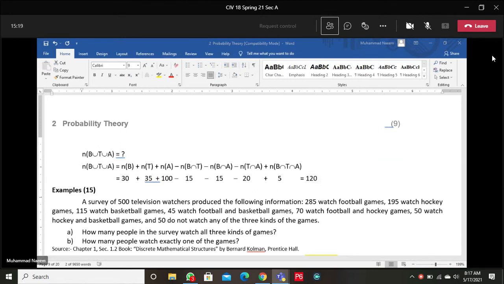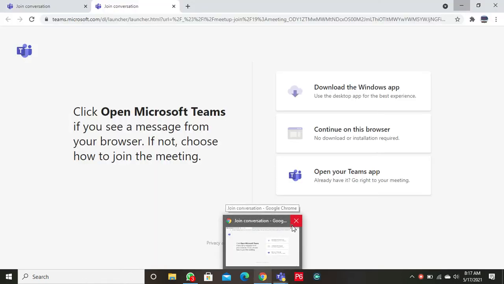Okay, we can also solve this problem using a Venn diagram. So let's try to solve this problem using a Venn diagram.